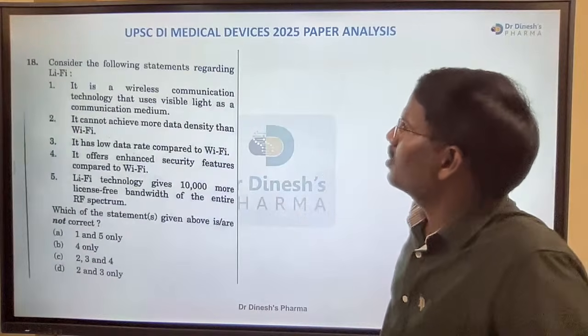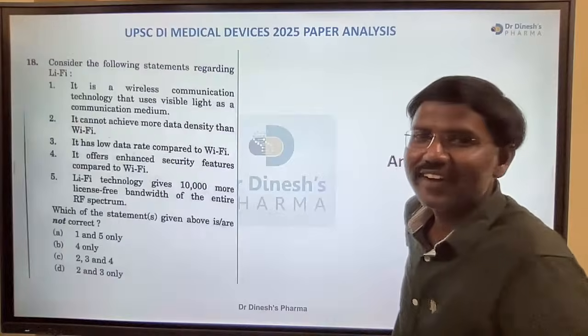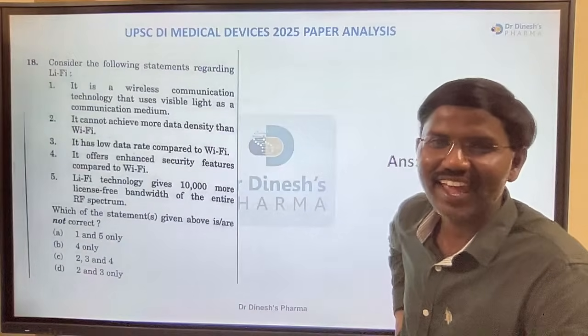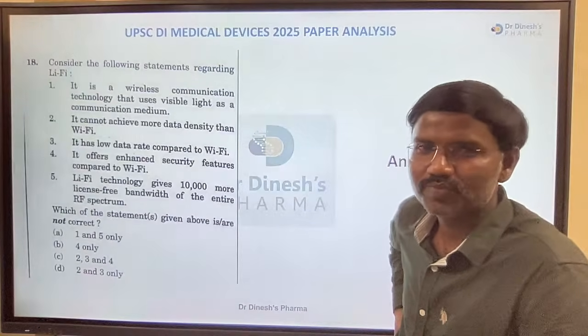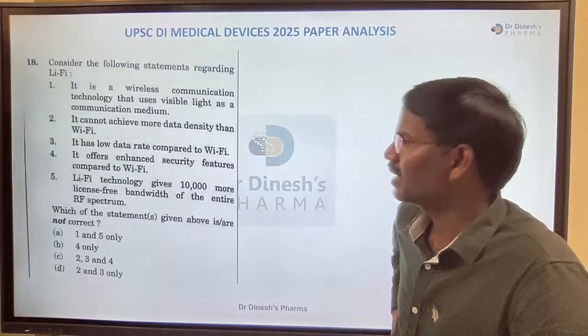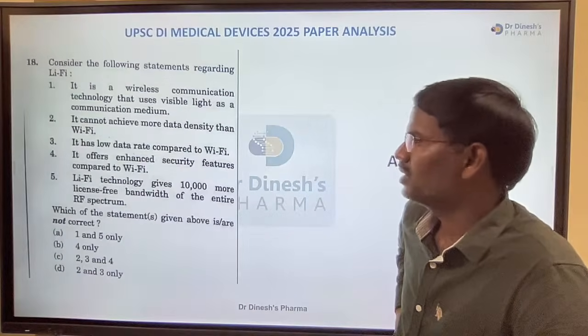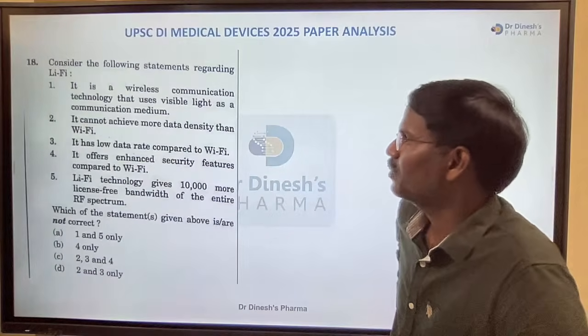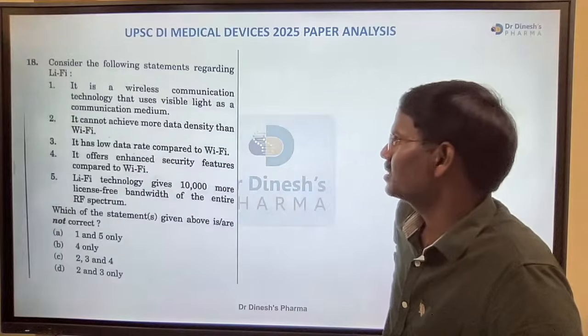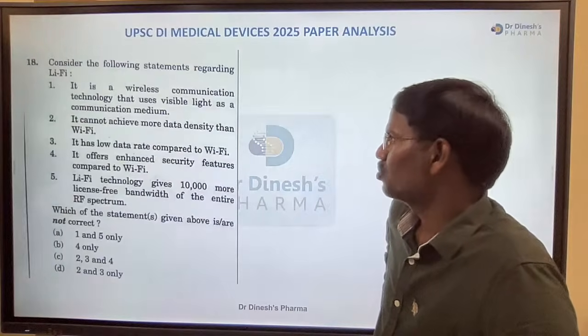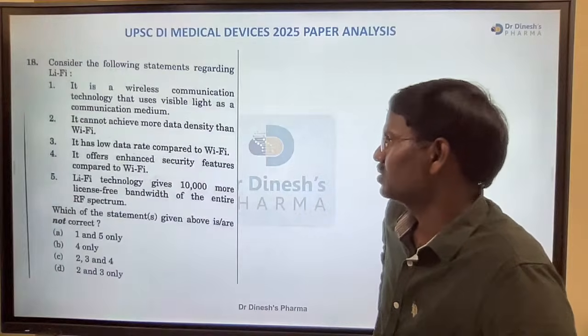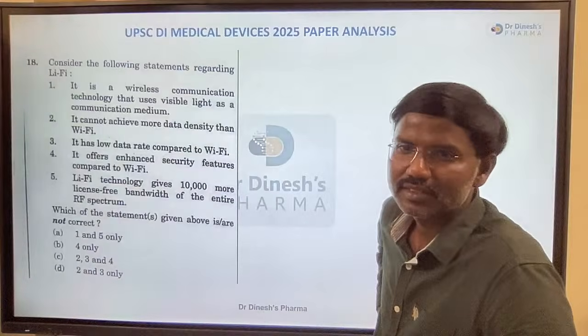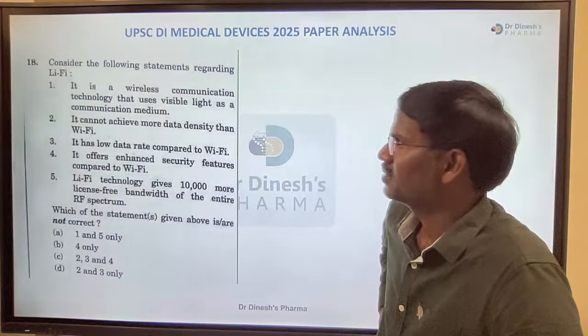And then consider the following statements regarding Li-Fi. Not Wi-Fi, Li-Fi, right? So repeated in other UPSC questions also, UPSC exams also. It is a wireless communication technology that uses visible light as a communication medium. It cannot achieve more data density than Wi-Fi. It has low data rate. What is the answer? Li-Fi.